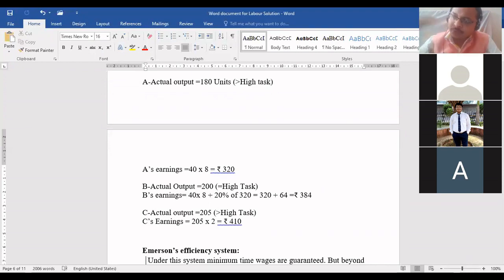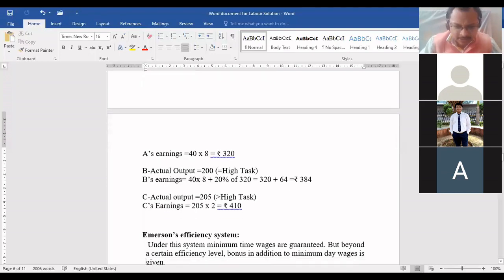For those workers achieving more than 100, for every 1% increase in efficiency there will be a 1% increase in bonus also. That means if the worker's efficiency level is 101, his bonus will be 121%. If the efficiency level is 105, his bonus will be 125%. Over and above 120%, you have to keep on adding.